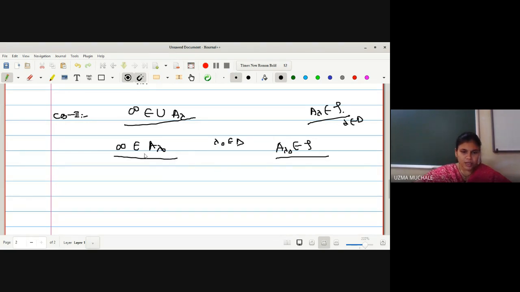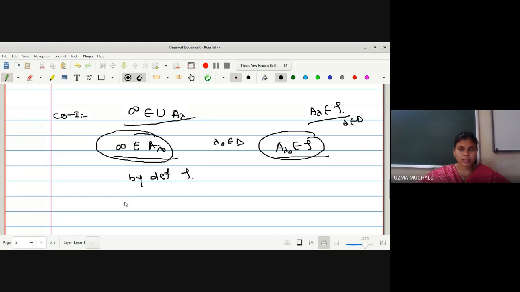So by definition of topology, if A lambda naught is a member of tau and it contains infinity, then we have to say that A lambda naught complement is a finite set. Is it okay?